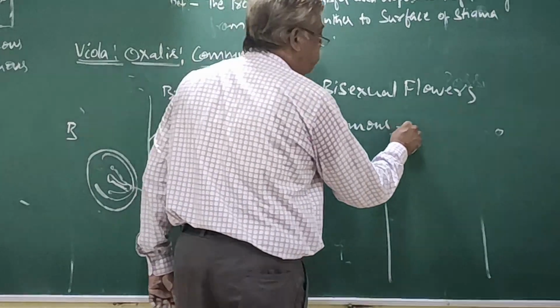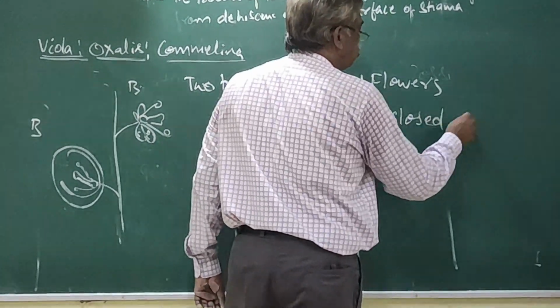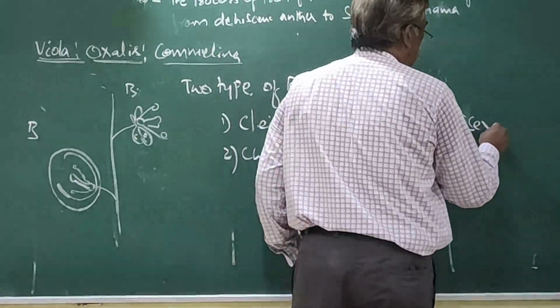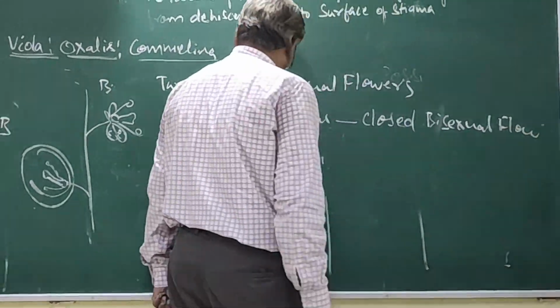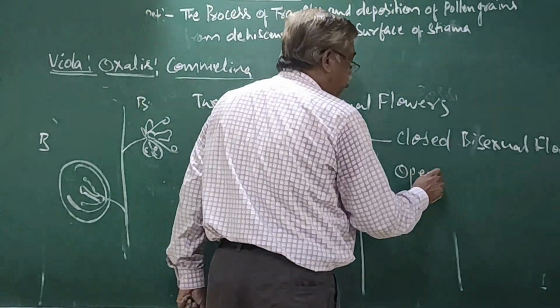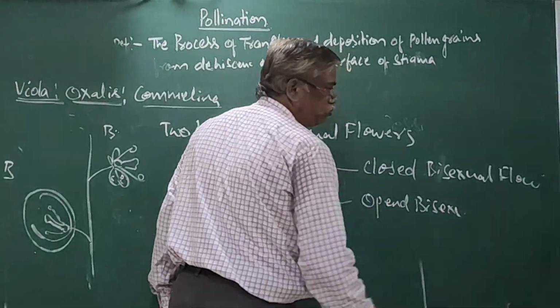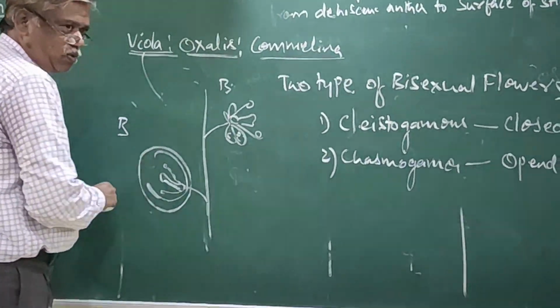The cleistogamous is a closed bisexual flower. Chasmogamous is an open bisexual flower. Now, it is viola.